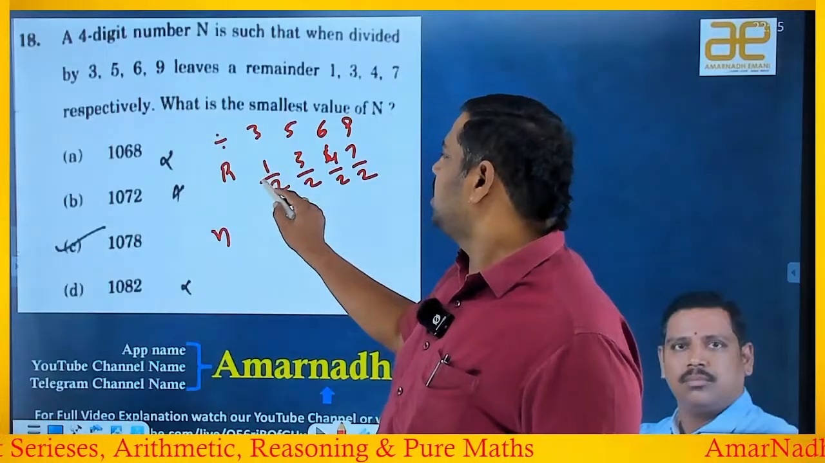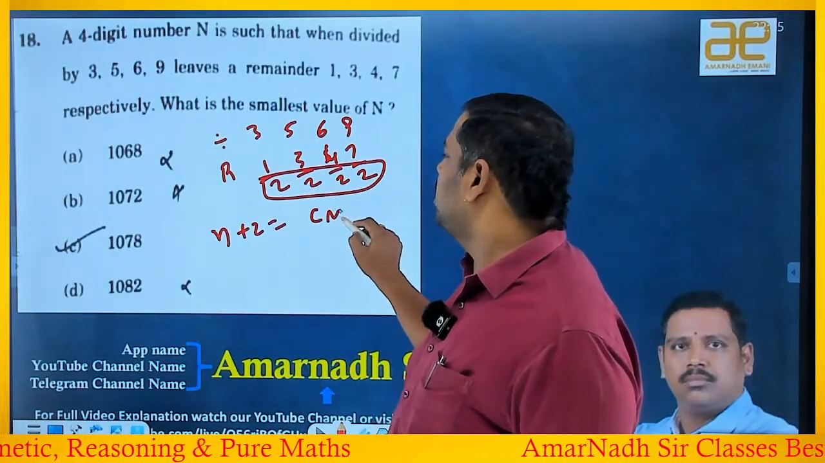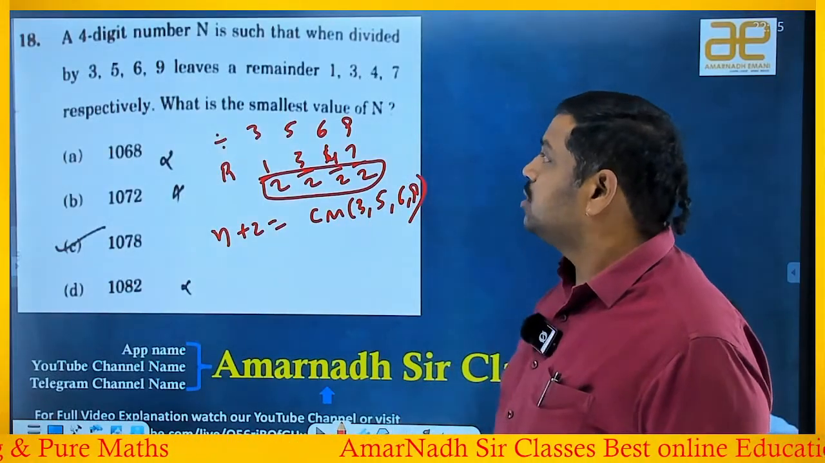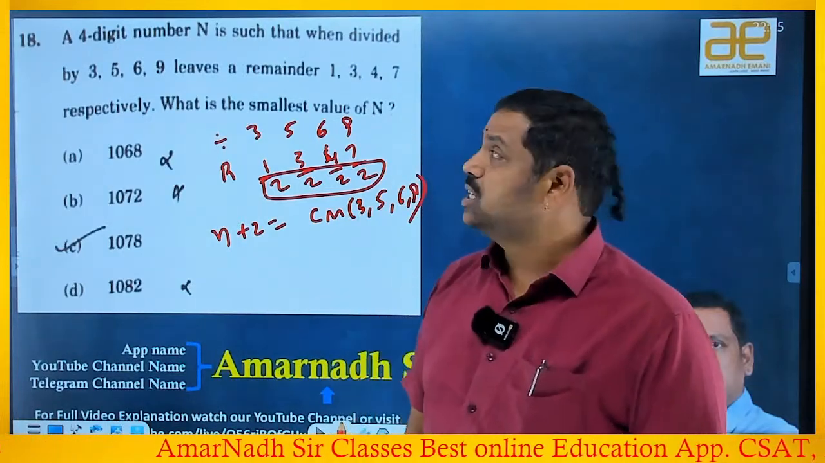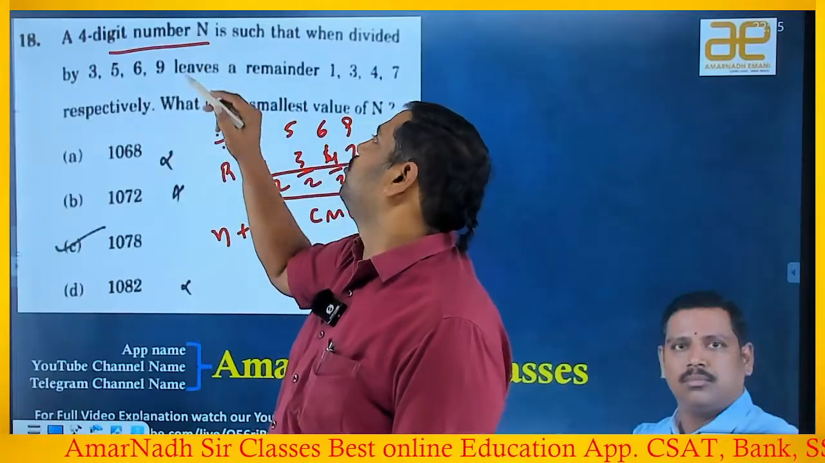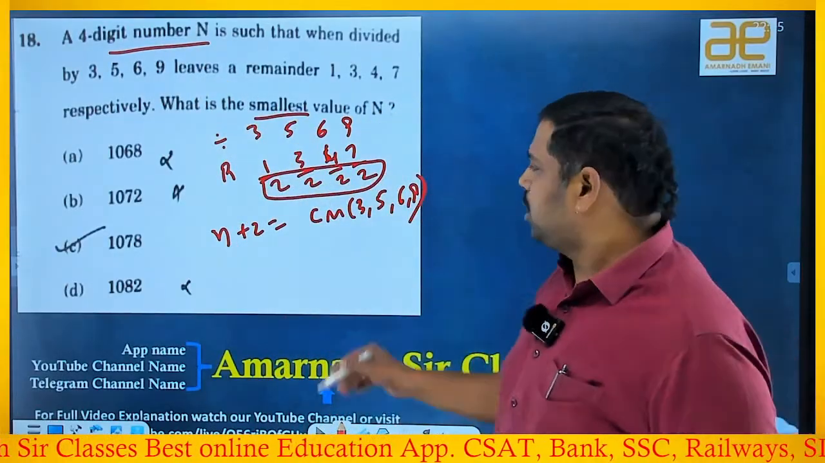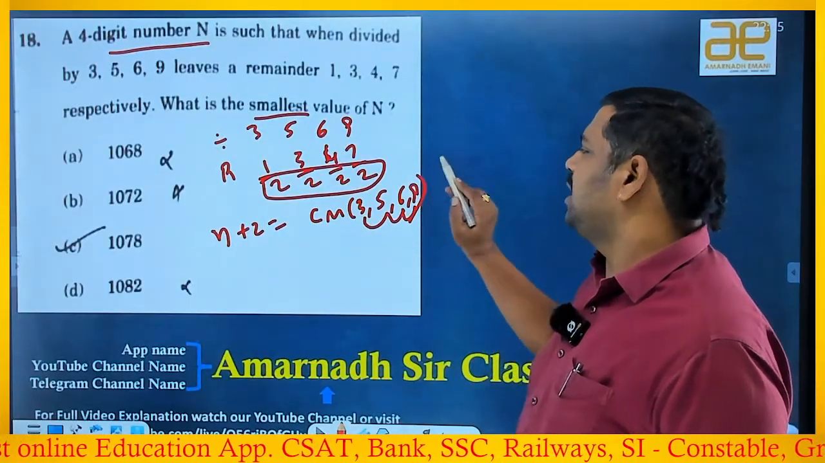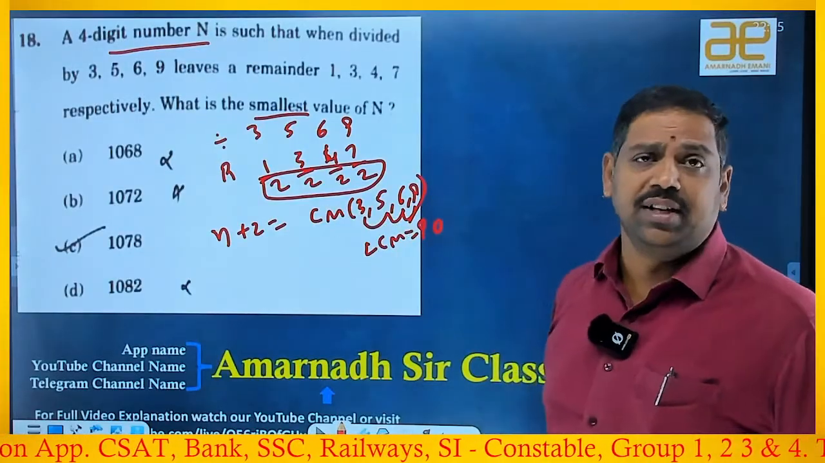What is the difference here? 2 is the difference, right? If you add it, it should be a common multiple of the given numbers 3, 5, 6 and 9. So if you want the least number, the answer is the LCM. But he is not asking about the least one, he is asking about the 4-digit number, the smallest. So the least 4-digit number he is asking. First, calculate the LCM: 3 and 5 means 15, 15 and 6 means 30, 30 and 9 means 90. What is the LCM? 90. We know that all common multiples are multiples of the LCM.